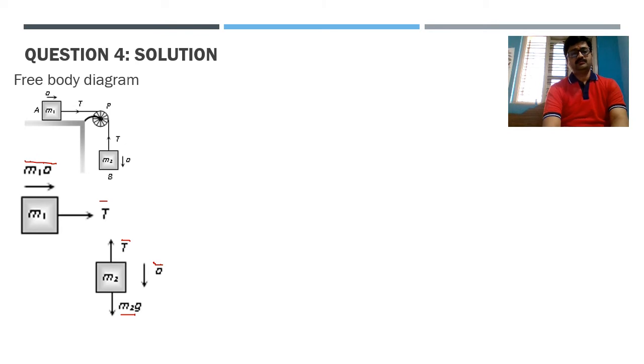Please remember that whenever there is a freely hanging object connected to any other object placed on a plane, under that situation consider the gravitational force of the second body and calculate the tension. So this is the approach that you have to adopt. Now let's take a look at the solution. So T is equal to m1 into a. This is as per the first block, which is placed on a horizontal surface. For this I am considering T is equal to m1 into a here.